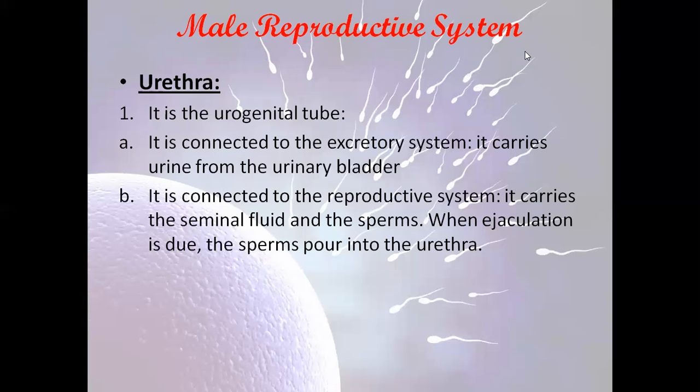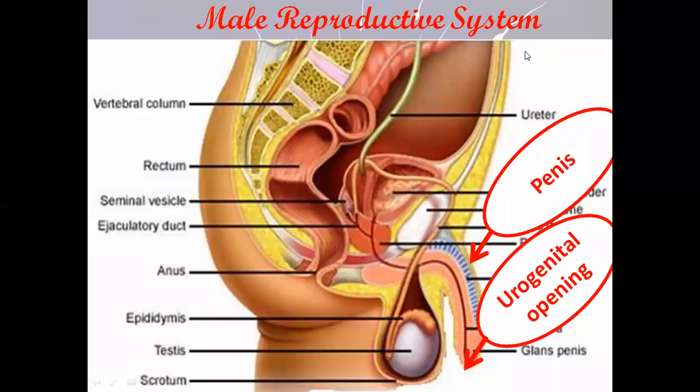Okay, so here they move into the urethra, and then they move toward the penis. The penis is the male copulatory organ, the male reproductive organ. At the top of the penis, we have the urogenital opening.